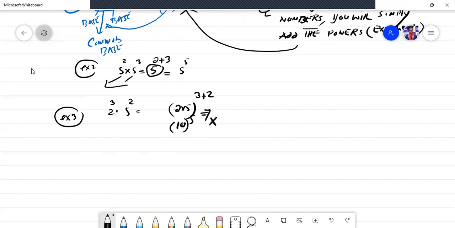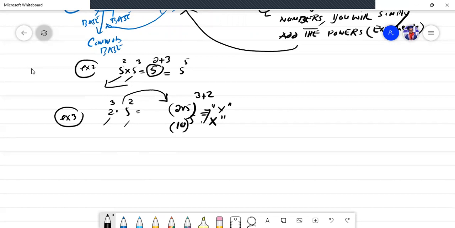This would be incorrect answer. Why? Because bases are different. If I try to solve this problem by taking 2 times 5 raised to power 3 plus 2, then the answer would be incorrect. Always remember why. As we have learned in rule number 1, we have to simply add the powers